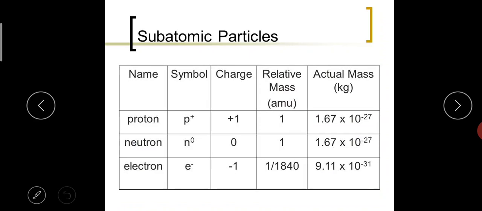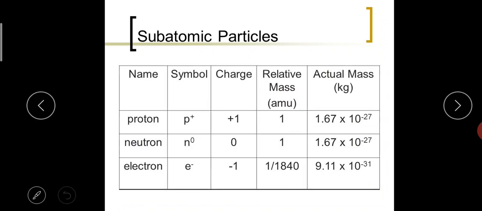So this is how you have to represent proton, as P plus. In the coming topics, we will be writing as P, N and E only. Okay, so you have to remember. Its charge is +1. Relative atomic mass is 1. Okay, actual mass is 1.67 into 10 power minus 27 kg. Neutron symbol is N. It has no charge.